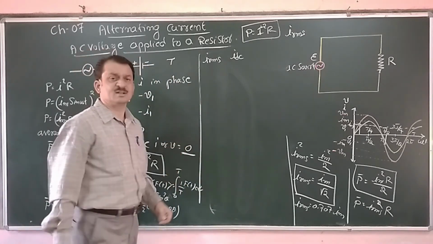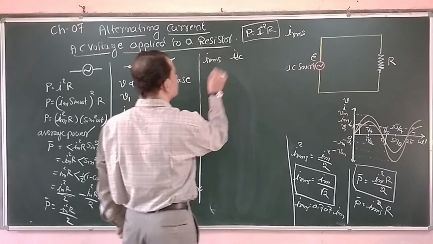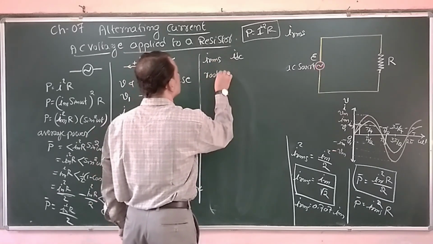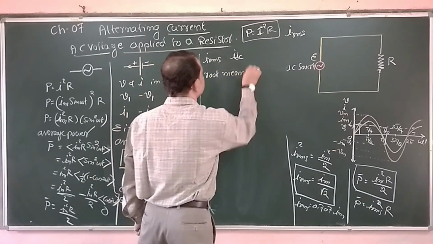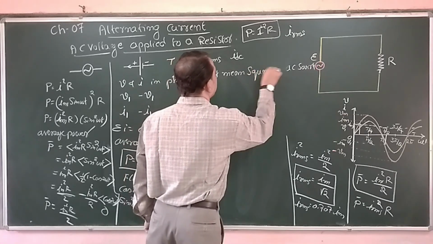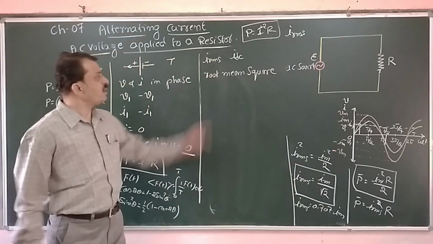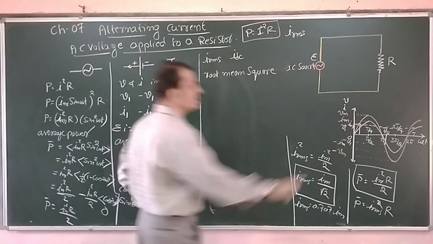Or in other words, RMS stands for root mean square. Why have we introduced this concept? Now look here.